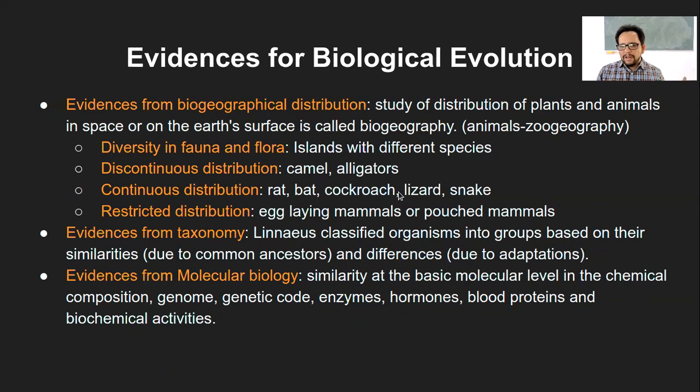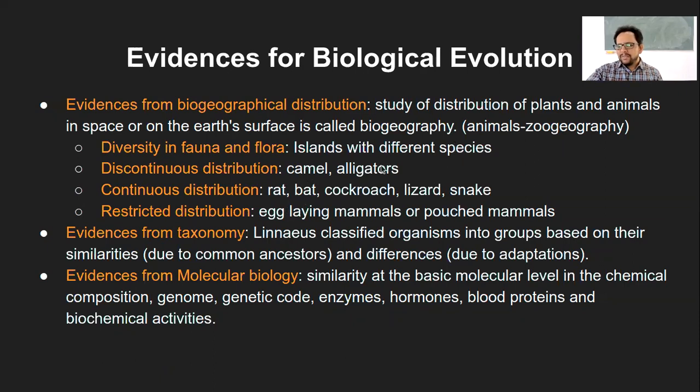Though they look similar, they are living in drastically different land patterns. If you look at the characteristics of these animals, shape wise and overall structure wise, they look the same, but functionality wise they are more different. So that is discontinuous distribution, which also proves the point that at one time point these species would have been together and they evolved into the different ones they are currently.